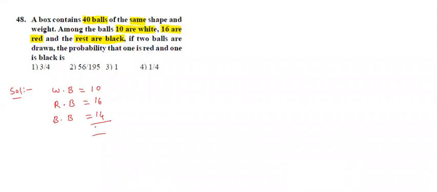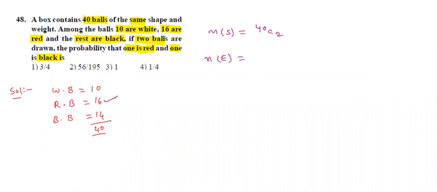Total how many? 40. Now, how many balls we want to draw? Only 2 balls are drawn. The probability that one is red and one is black. So first, write that n of S, the total possible cases. Out of 40 balls, 2 can be selected: 40C2. Now, n of E, with the event of selecting one red and one black.